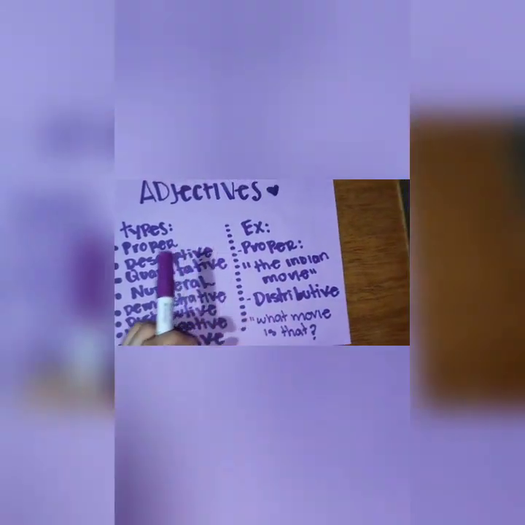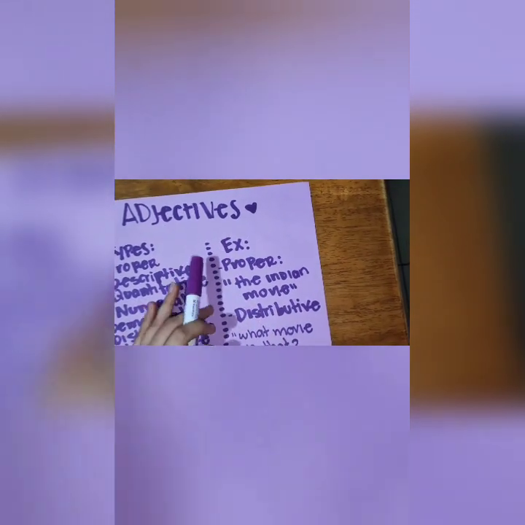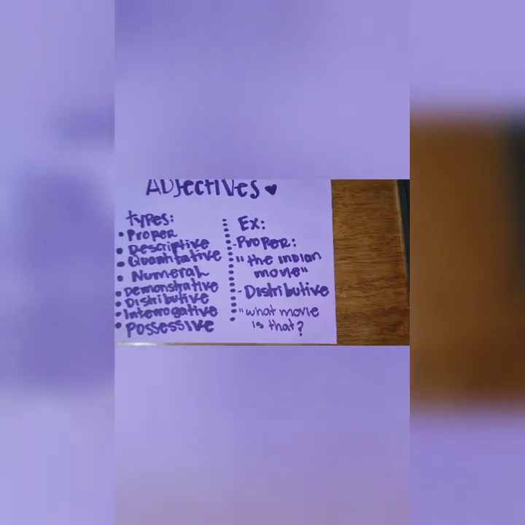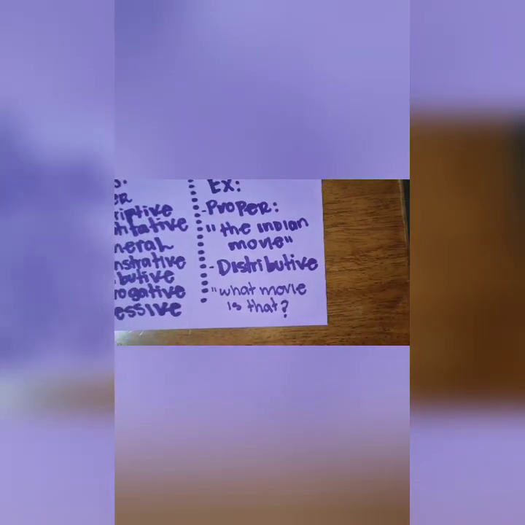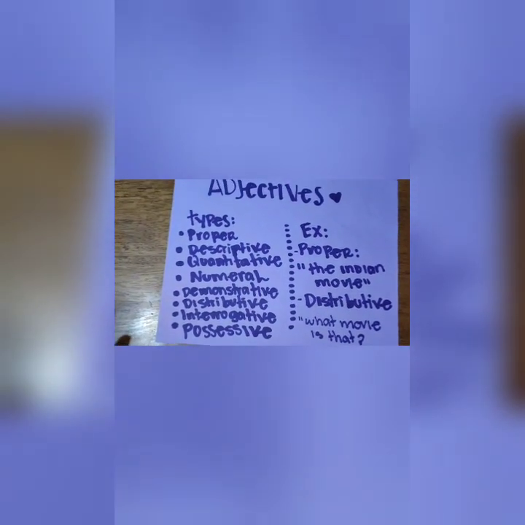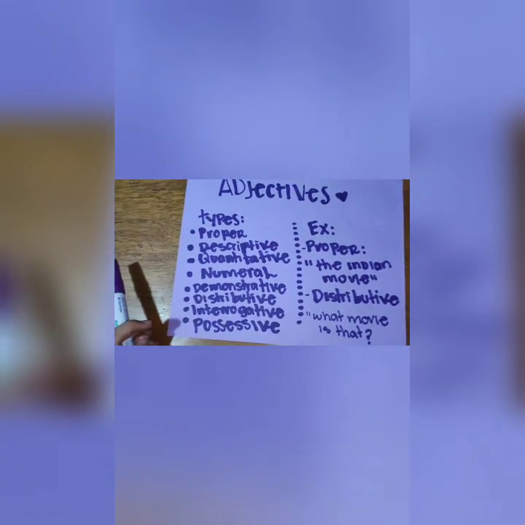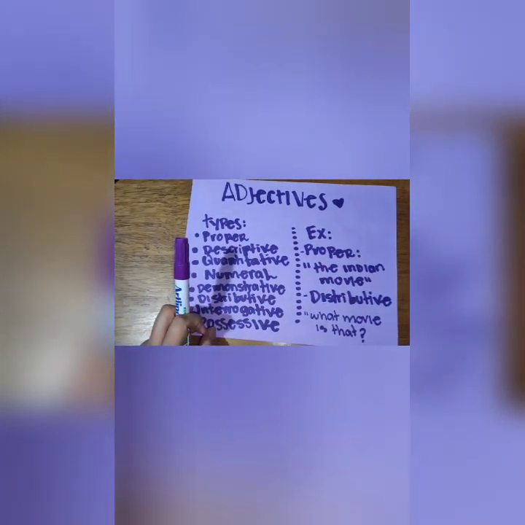For example, we have an example corresponding to a proper adjective, right, which is the Indian movie. And we also have another example which corresponds to a distributive adjective, right, which is, what movie is that? As you can see, they are usually positioned before the noun or pronoun that they modify. And some sentences contain multiple adjectives.